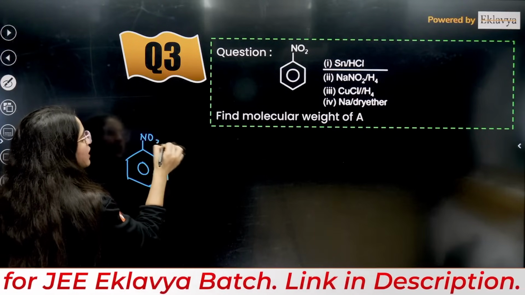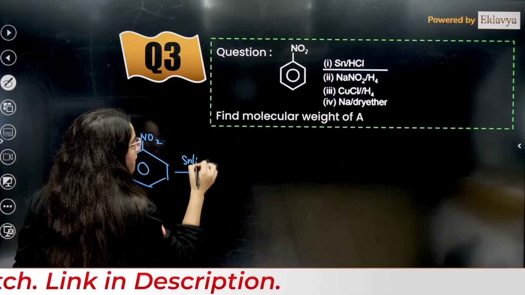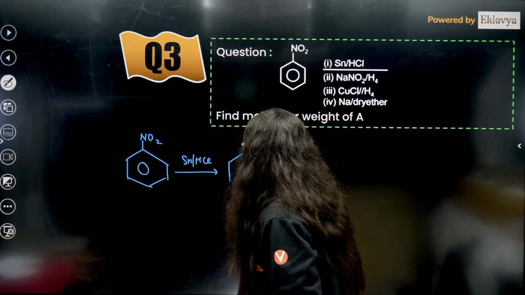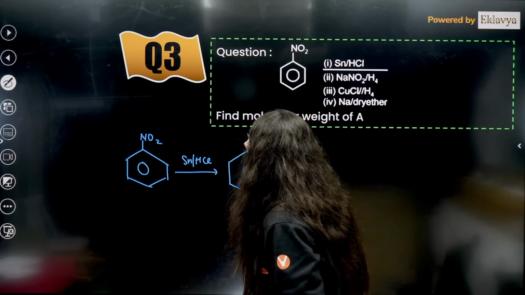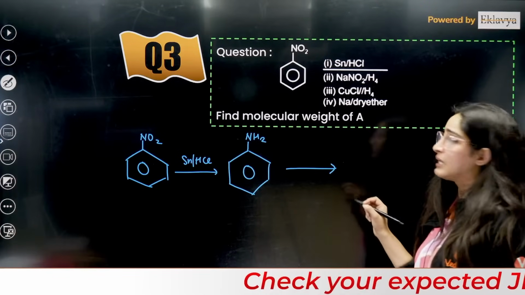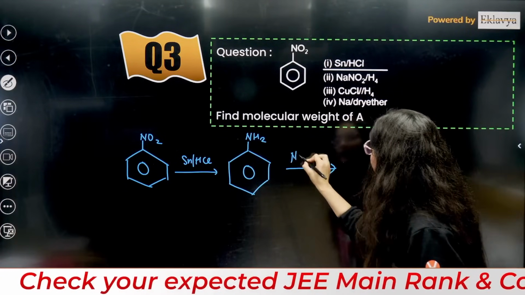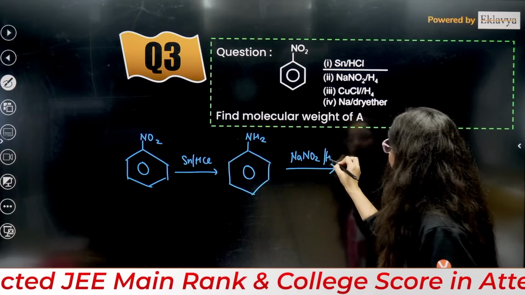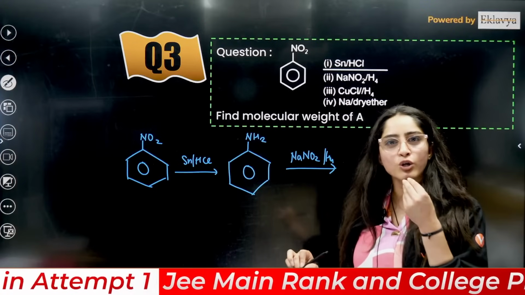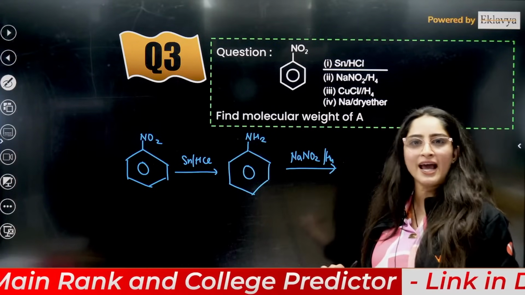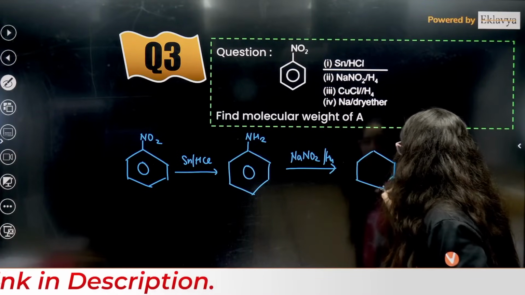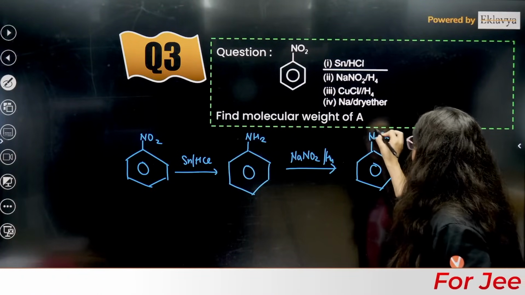First is NO2. Now when you have Sn/HCl, what will happen? Sn/HCl is reduction, right? Reduction means this will be converted to NH2. So this is benzene, and this is converted to NH2. Then guys, you have NaNO2 plus HCl, that means you are doing a diazotization, right? But there was HCl also. This will form HNO2 only. So this will be diazotization. You will have the formation of N2Cl here.